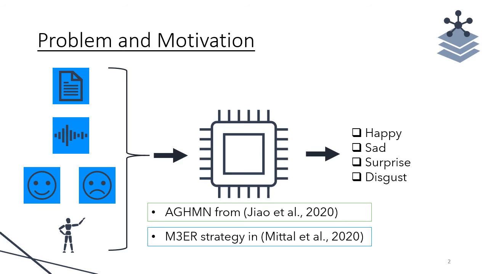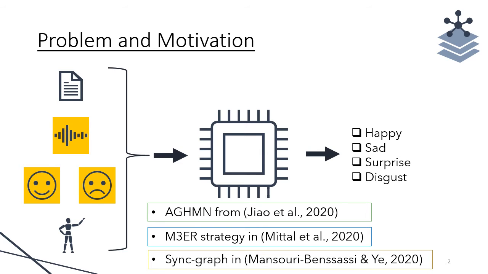So far, these approaches either fail to consider all sources of information involved in human emotion or only focus on information fusion at late stages of the classification. Differently, the Sync graph network, implemented in this project by Mansouri, Bensassi, and Ye, uses a bio-inspired spiking neural network that allows cross-talk between speech and facial expressions in videos to construct neural synchrony graphs, and then applies a graph convolutional network to learn the neural patterns and classify emotions.